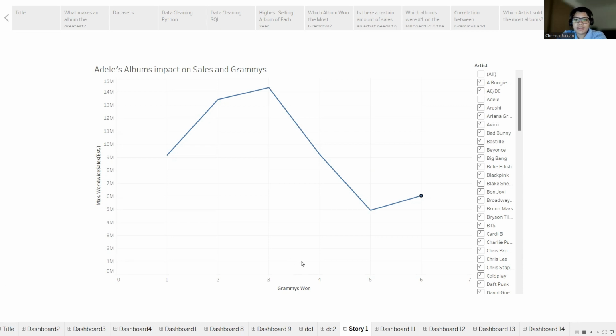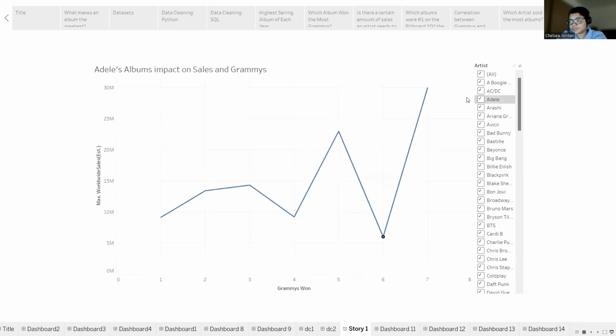You can see that in the category that won 3 Grammys, Ed Sheeran's album Divide sold 14.3 million copies, which is the highest amount of copies sold overall, even including the albums that won 6 Grammys. However, when you click the filter to add Adele, you can see that the chart changes drastically.